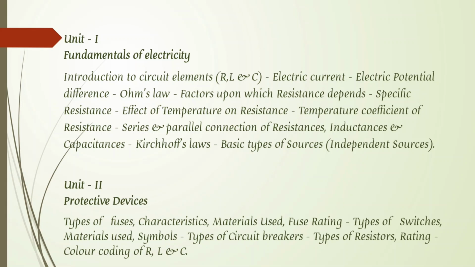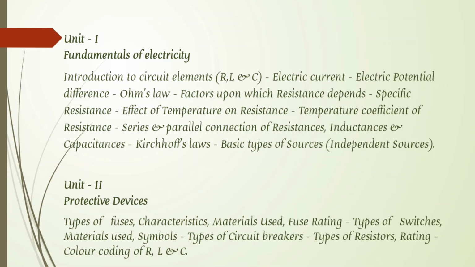The second chapter goes to the protective devices. This chapter contains types of fuses, characteristics, materials used, and fuse ratings. What is meant by a fuse? In household purposes we can see many types of fuses.